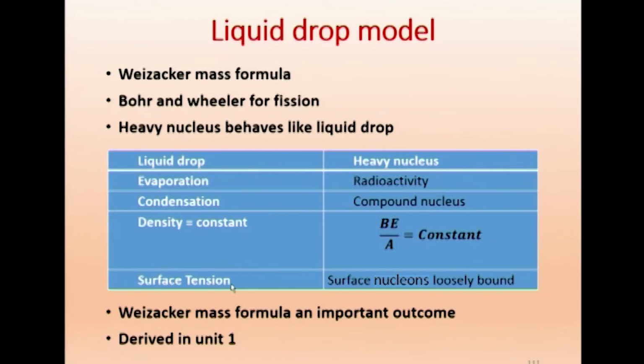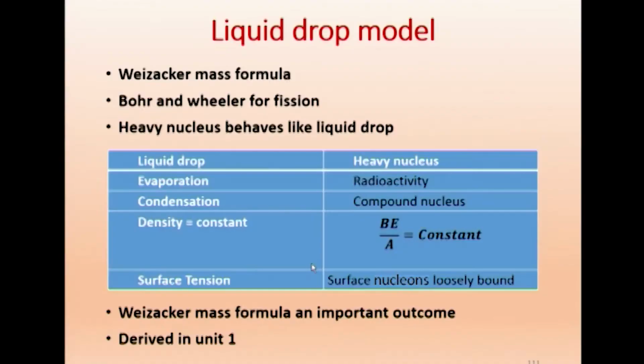So, when do you get surface tension? When the surface molecules of a liquid, the water molecules, are loosely bound, they form a skin. They have got only forces inward and sideward. Therefore, they form a skin, surface tension. Similarly, for a nucleus, surface nucleons are loosely bound, which causes surface tension of nuclear matter.